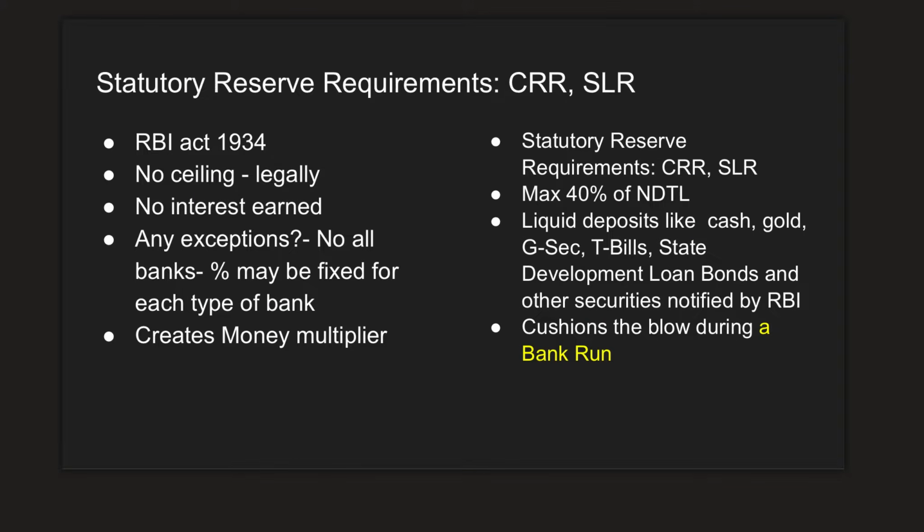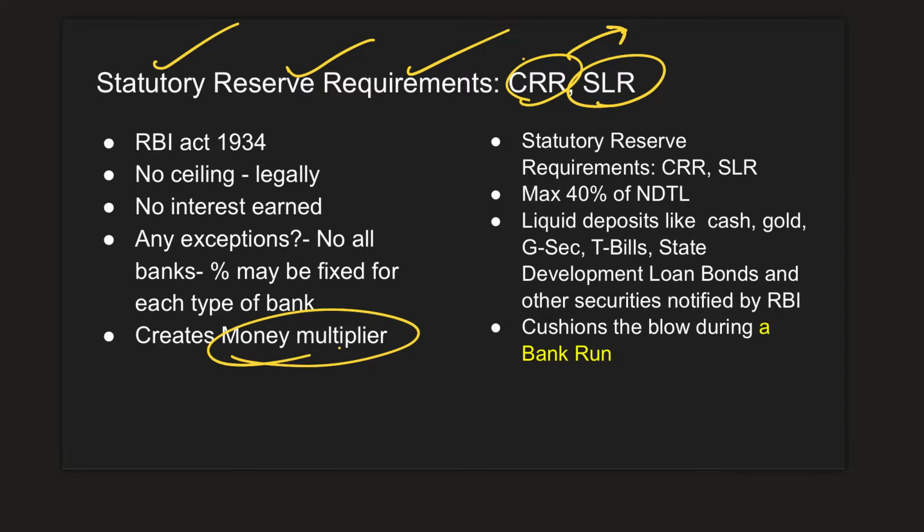The first set of quantitative tools constitute CRR and SLR, statutory reserve requirements. Now, when we were discussing the concept of money multiplier, we talked about a reserve ratio, which is used for creating money in an economy. We have already discussed this elaborately. If you haven't watched it, I request you to go back to the previous videos.